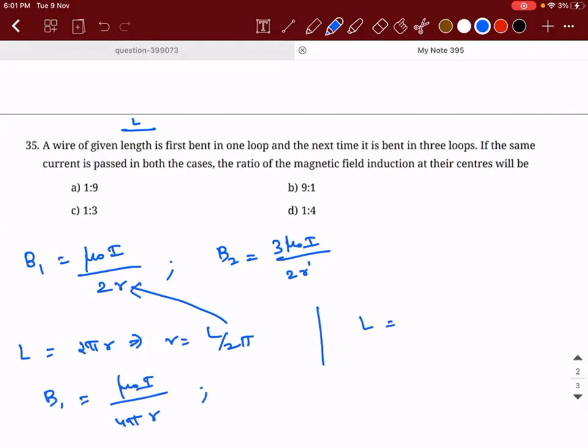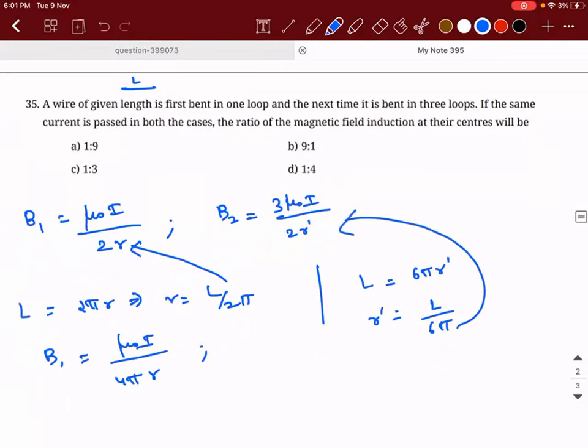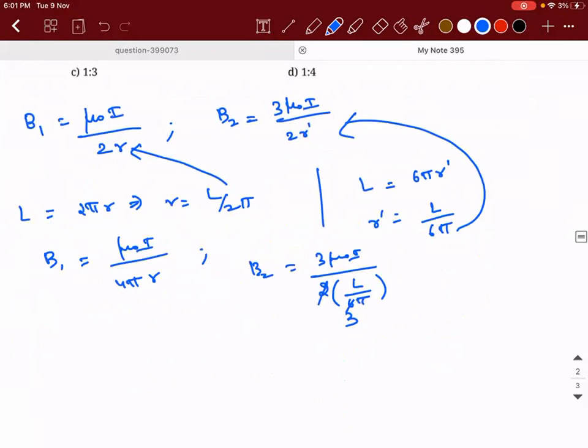In the second case, L is equal to 6 pi R dash. So R dash will be equal to L divided by 6 pi. Take this and substitute it here. So B2 will be equal to 3 times mu naught I divided by 2 into L divided by 6 pi. And this 3 will get cancelled, so this will become 9. So it will become 9 times mu naught I divided by pi into L.